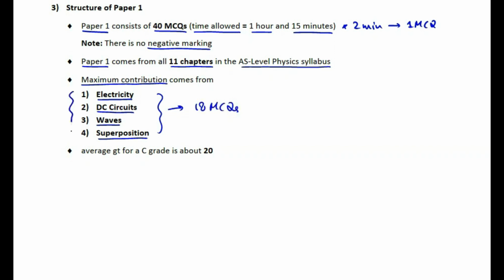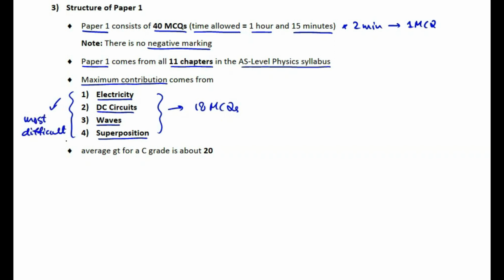Students, Paper 1 comes from all 11 chapters in the AS level physics syllabus, and different chapters contribute different numbers of MCQs to Paper 1. However, the overall maximum contribution comes from these four chapters: electricity, DC circuits, waves, and superposition. Students, these four chapters together contribute about 18 MCQs to Paper 1. But the dilemma is that most of the students rate these four chapters as the most difficult chapters in the entire syllabus.